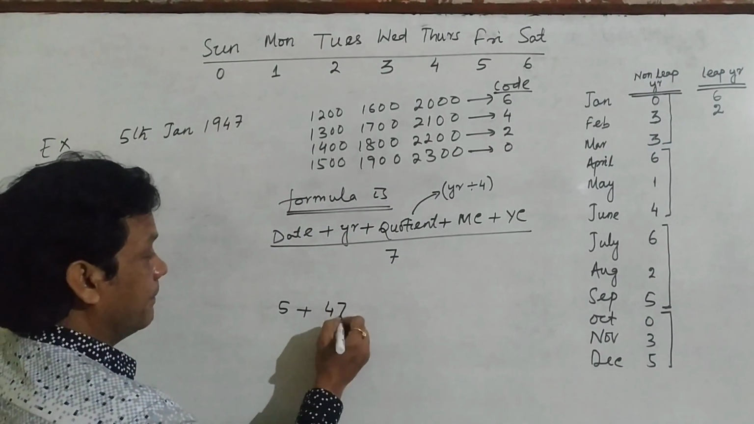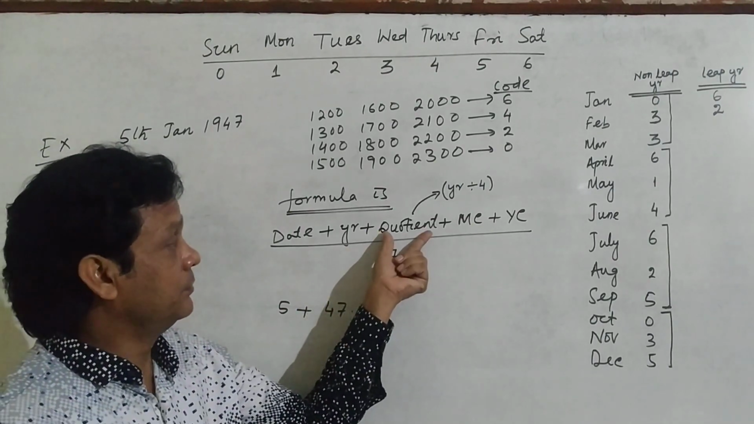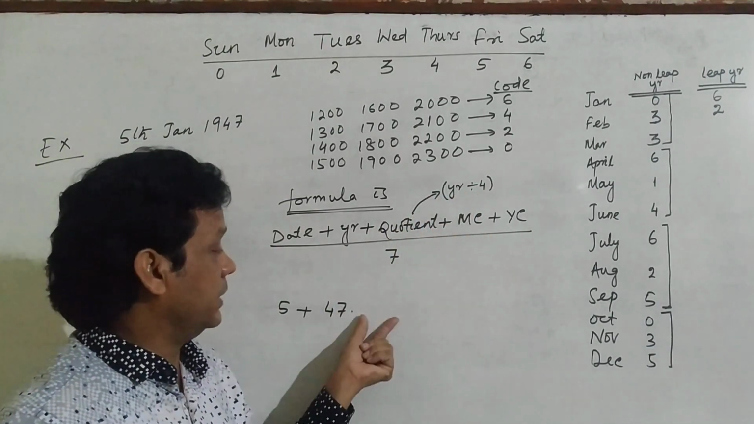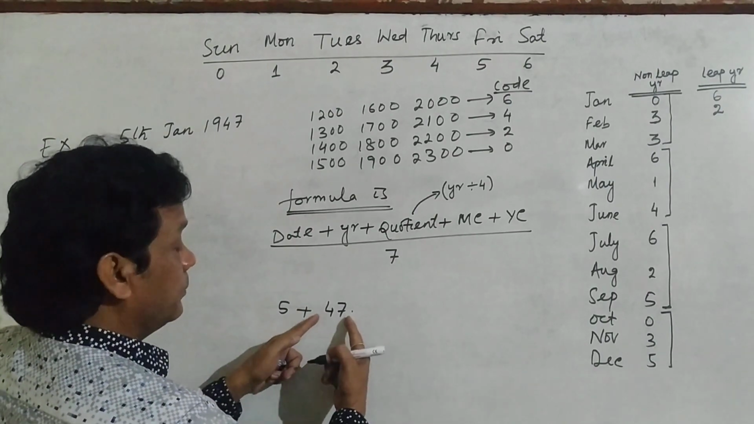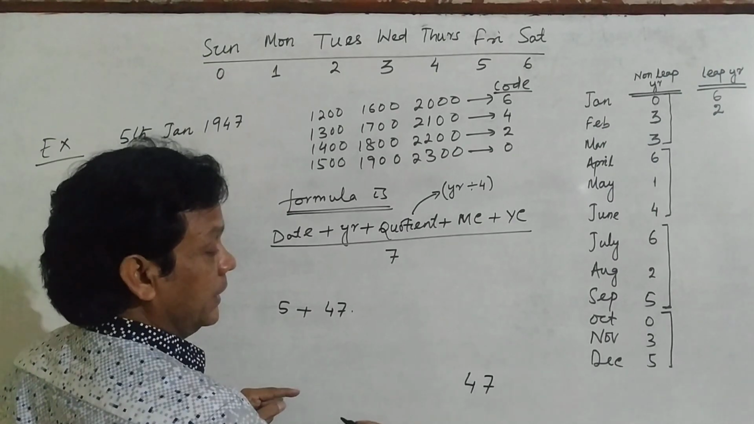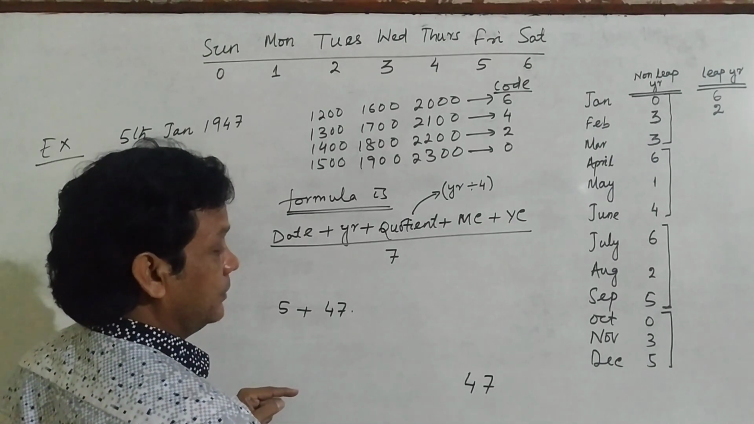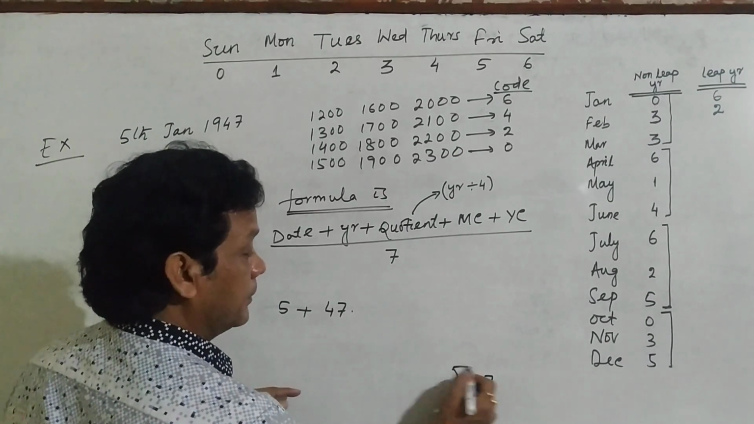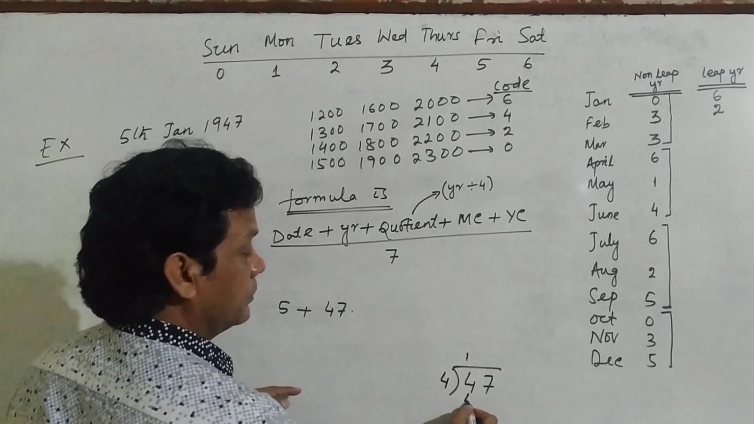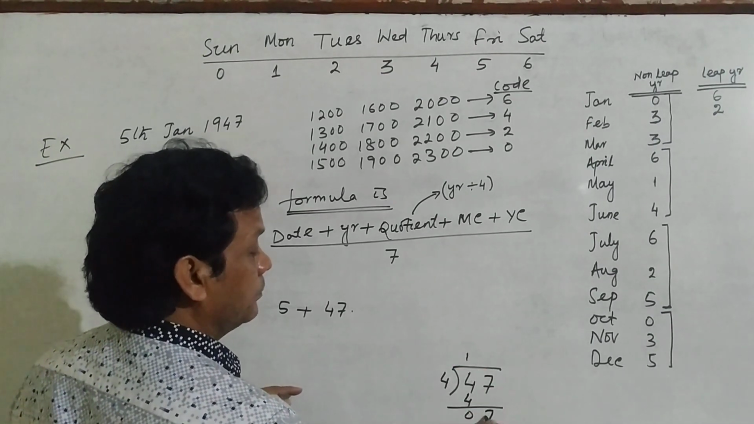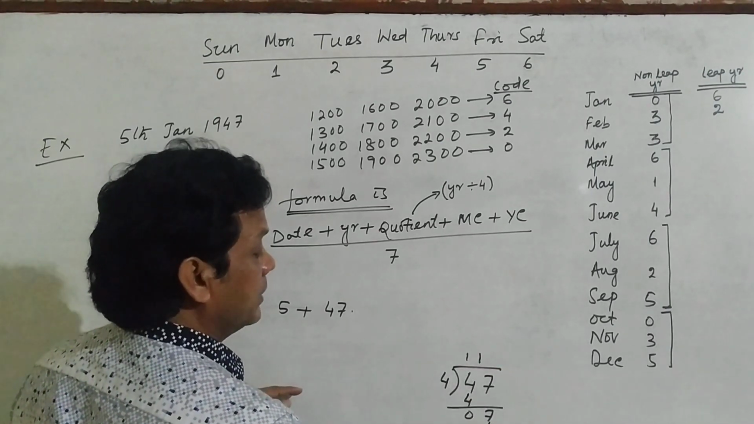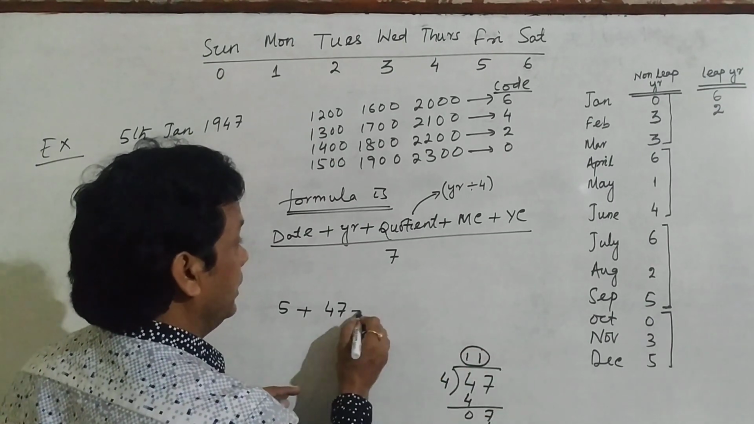So 47. Then what is the quotient? Quotient of which one? When the year is divided by 4, you should write the quotient. Here, what is the year? 47. So you should divide 47 by 4. And the remainder will be 3. And the quotient will be, see here. You should divide it by 4. 4 1s are 4. Then 7. Then 4 1s are 4. And the remainder is 3, and the quotient is 11. So you should write 11 here.